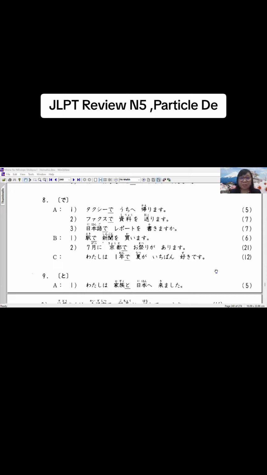Minasan, konnichiwa. Today we will study the particle de in Minna no Nihongo.